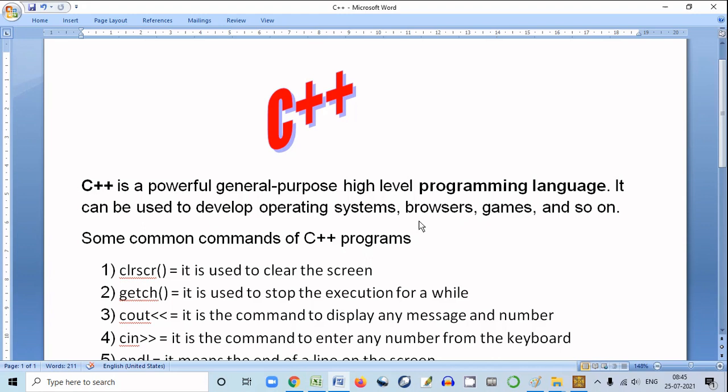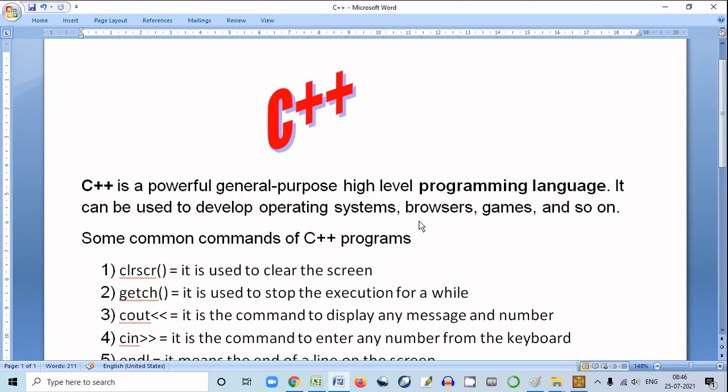Okay, so as you know, C++ is a programming language. It's a language. So before learning any language, you have to learn its commands. You have to learn its grammar. Here grammar means the commands, because it's a computer language, it's not a human language.